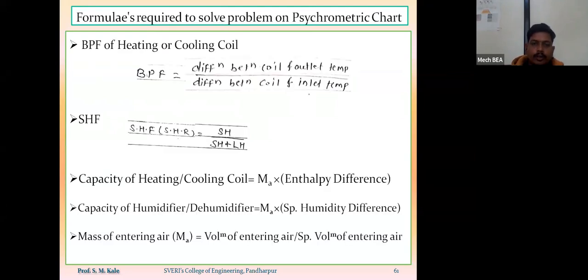Okay, now you can note down. I will give 2 to 3 minutes up to 11:45. I will give the time. After that, we are going to solve the first problem. Note down all these formulas in your notebook, so that based on these formulas, we will solve the problem.